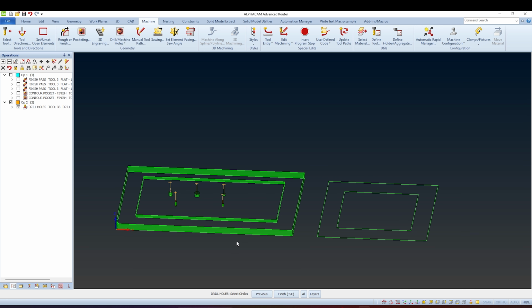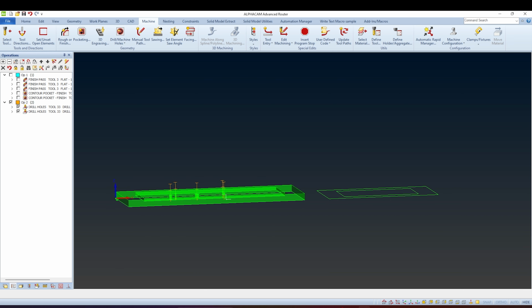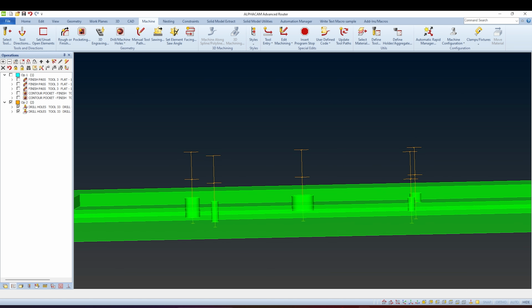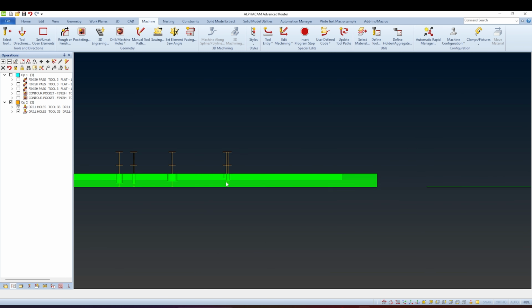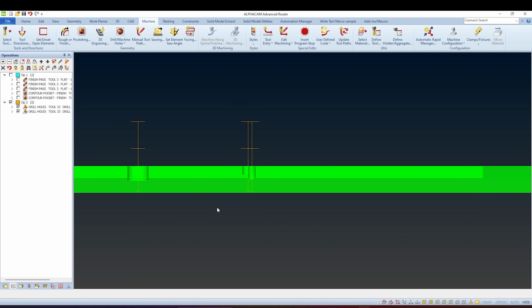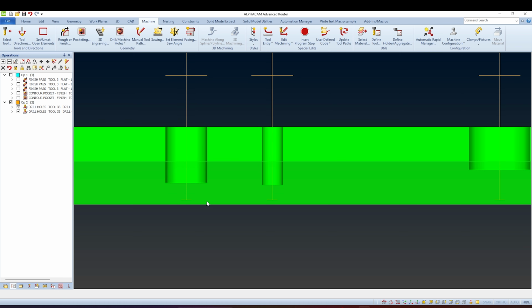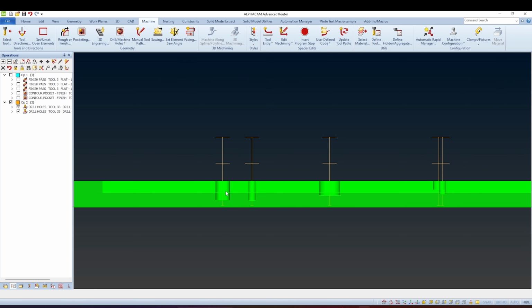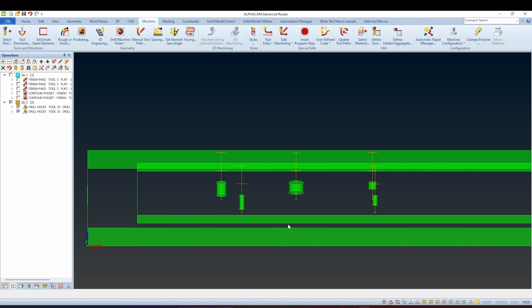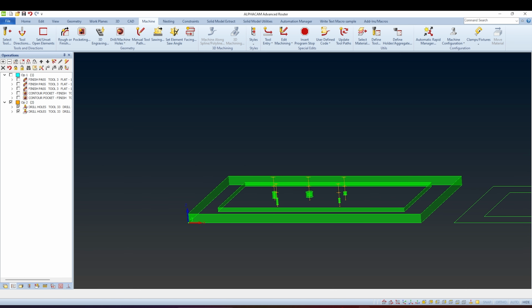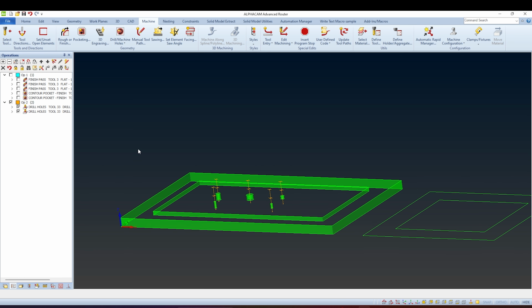Select all these holes. So in this case, all the holes are gonna be drilled 17mm depth. That's the way how you can use auto Z.